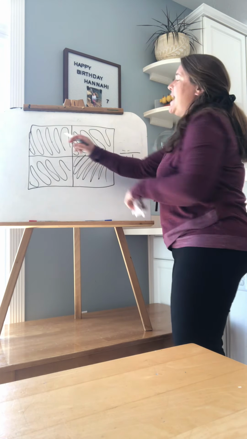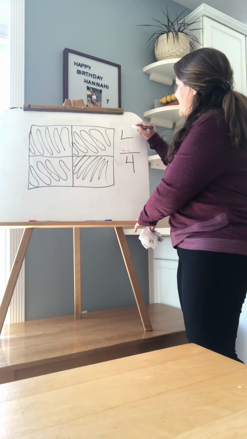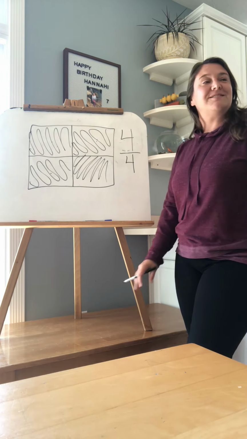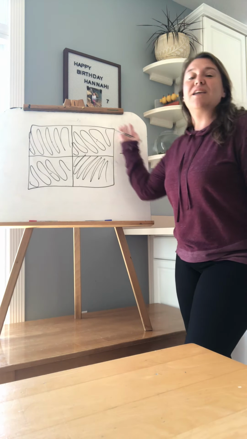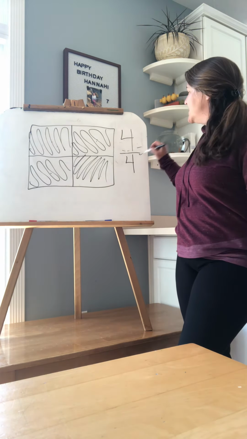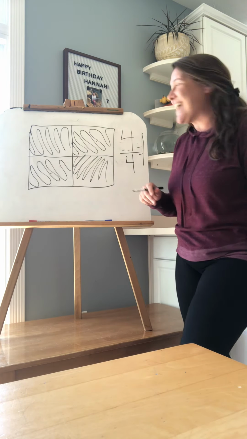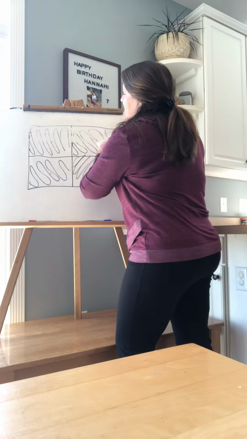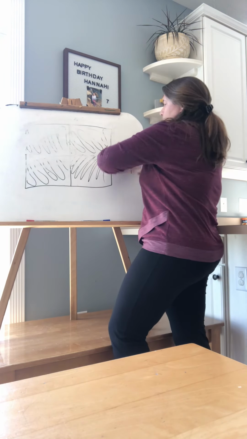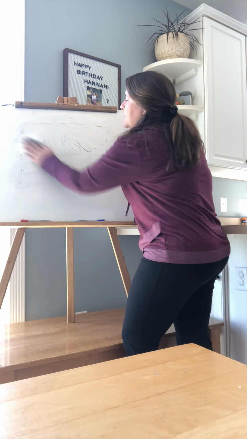That means I've eaten how many pieces? 1, 2, 3, 4. Now I've eaten 4/4 of the pan of brownies. We can say that I ate the whole thing. So 4/4 is equal to 1 whole. Okay? So our book goes into that a little bit.